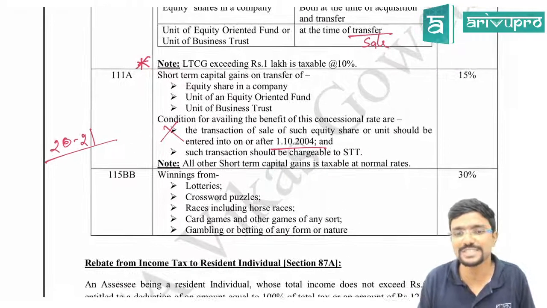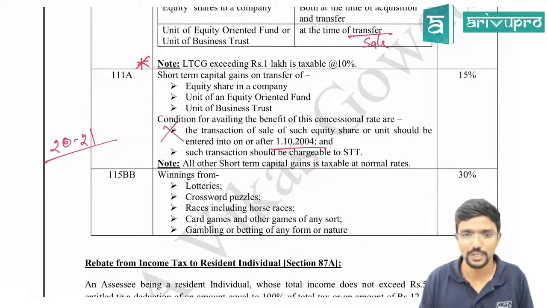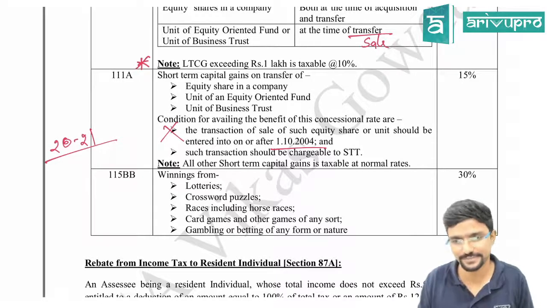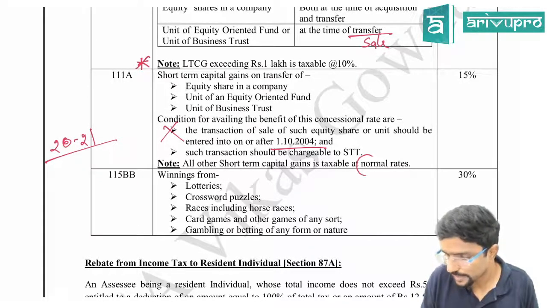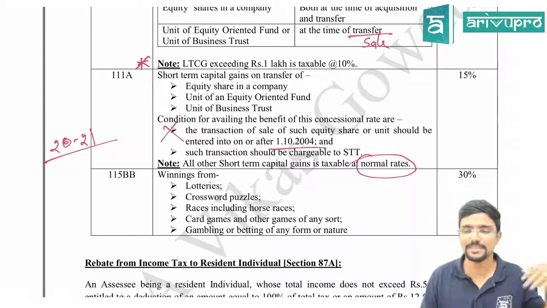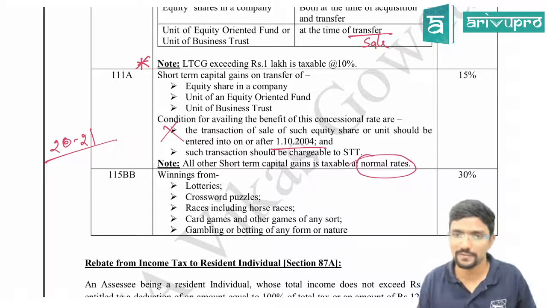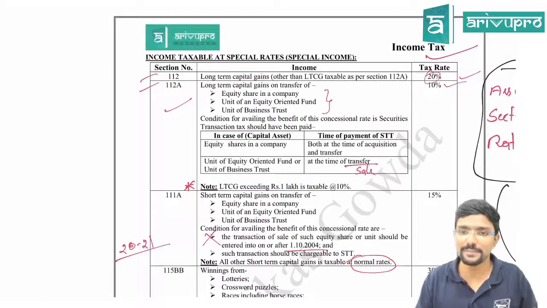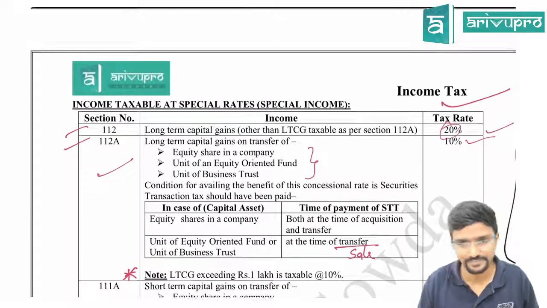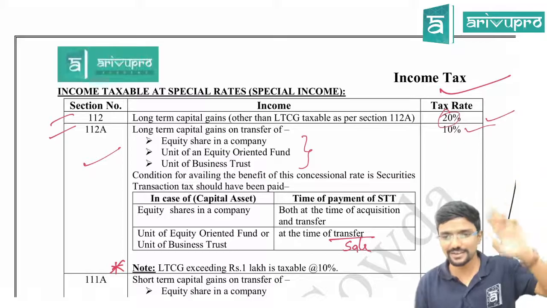Next, such transaction should be chargeable to securities transaction tax. Agree? Next, note: all other short-term capital gains are taxable at normal rates. For other short-term capital gain, normal rates. As I told you, for assets like land, building, plant and machinery, furniture and so on, normal rates are applicable. Whereas if it is long-term, 20% under 112 is applicable. For long-term, it is always special rates, guys, either 20% or 10%.